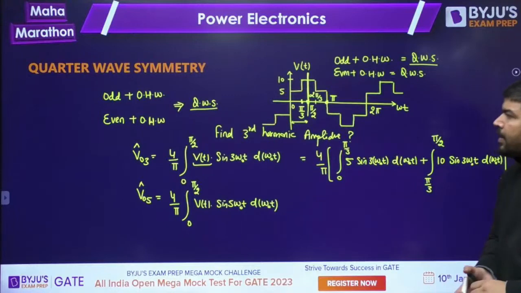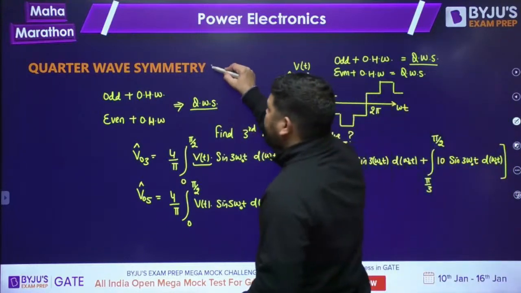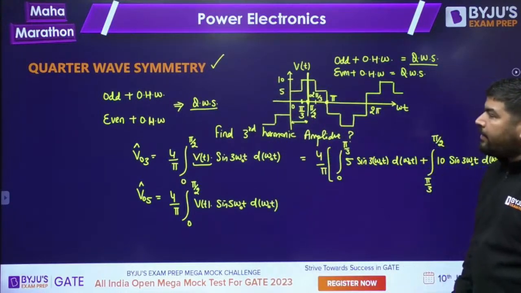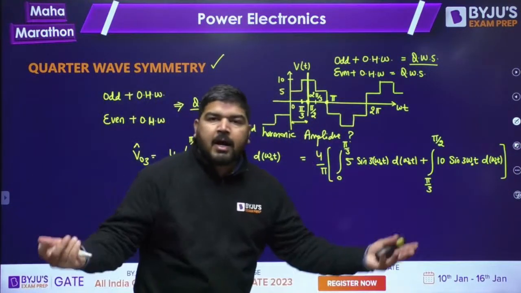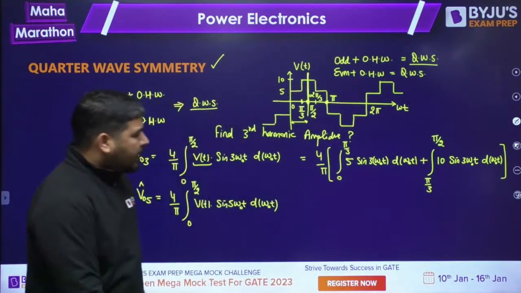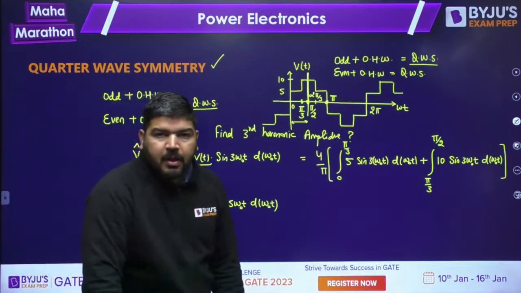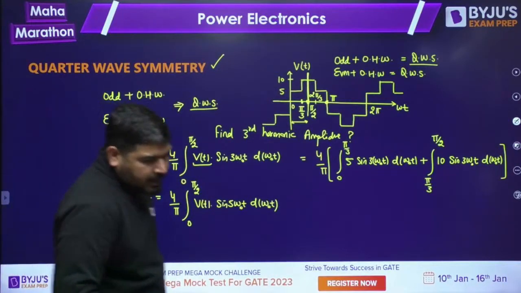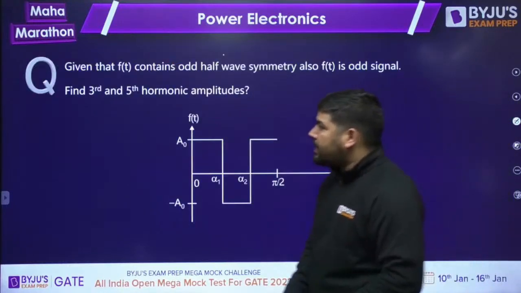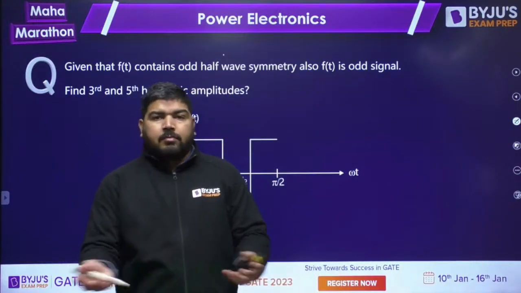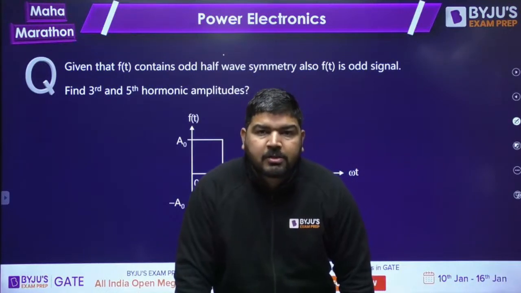Is it clear, guys? That's why quarter wave symmetry is important, because whenever you have quarter wave symmetry, you can directly calculate the amplitude of any harmonic. Why do you need to calculate the amplitude of any harmonic? Because some situations ask for THD, total harmonic distortion.